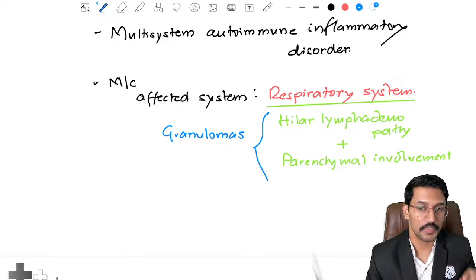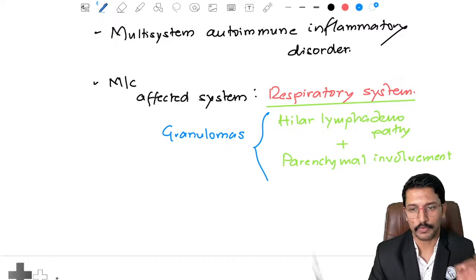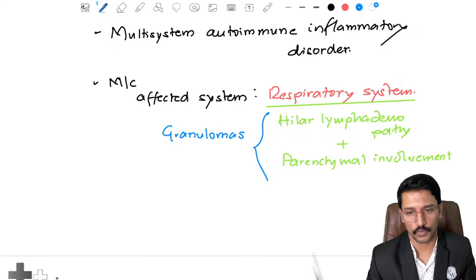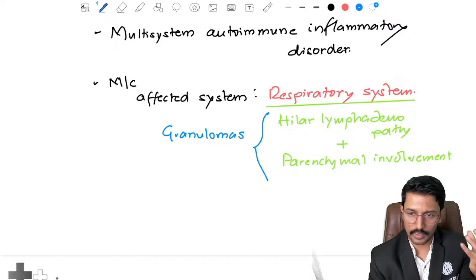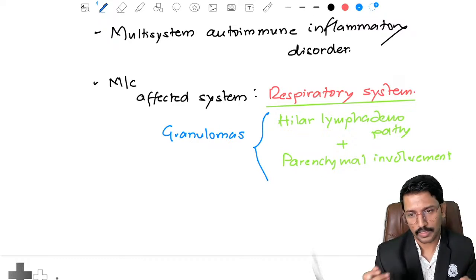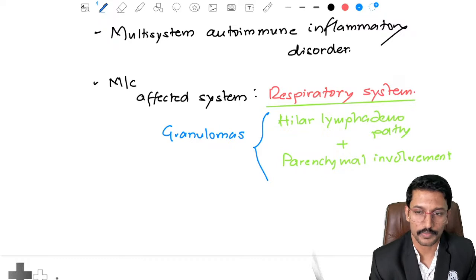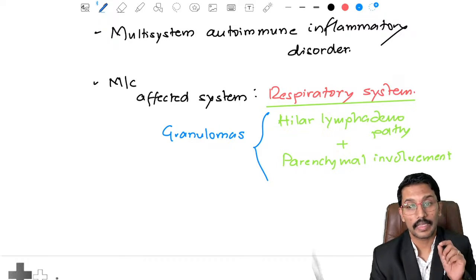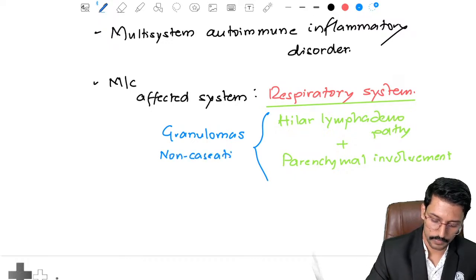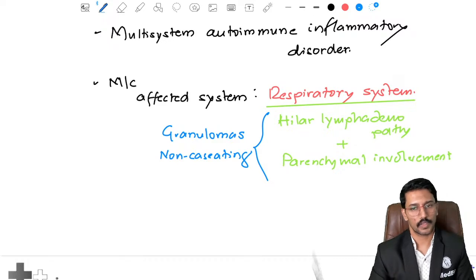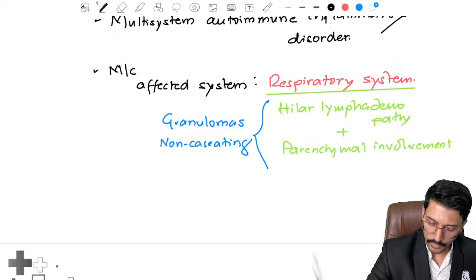Now think about a disease which also causes granulomas in the lymph nodes and the lung, right? Tuberculosis. So how is it different from tuberculosis? There also there are granulomas in the lymph nodes and the lungs. Here also there are granulomas in the lymph nodes and lungs. But in case of tuberculosis, you have caseating granulomas. Here the granulomas are non-caseating. Non-caseating. Clear?